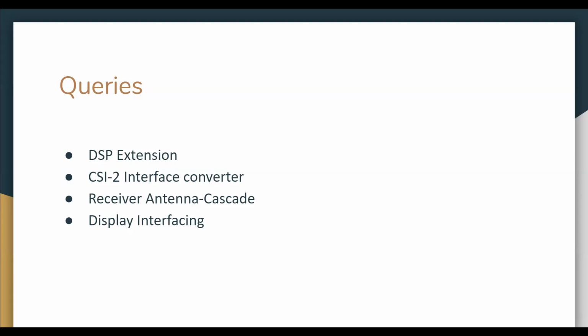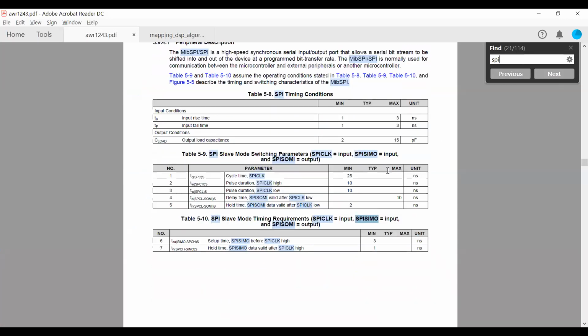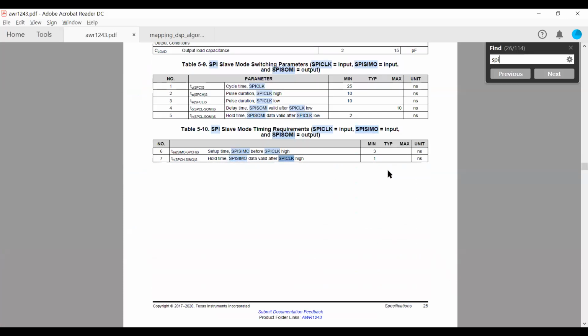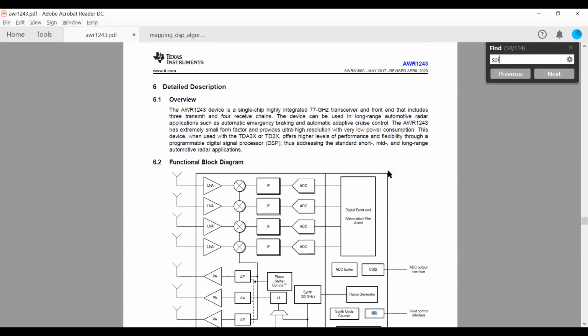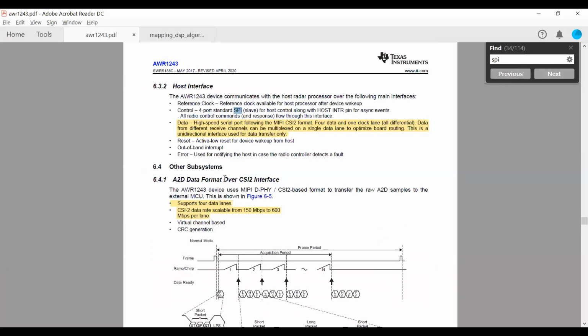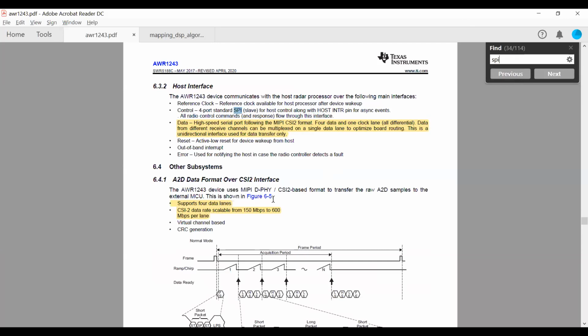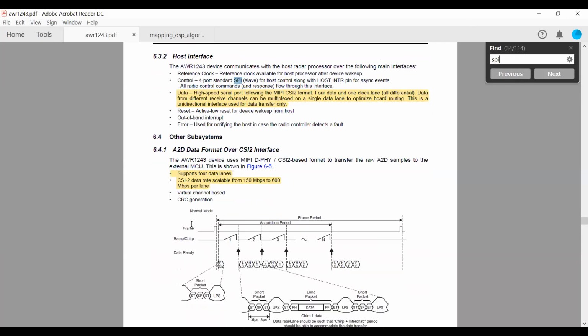Amrit, can you share the data sheet? Just a minute. 150 Mbps to 600 Mbps per lane. Sir, this is for CSI.